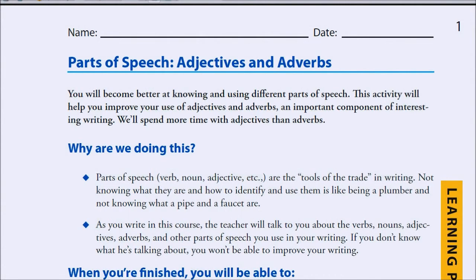This one is about adjectives and adverbs. And this document you're seeing on the screen can be printed for free at loveyourpencil.com. Just search for adjectives, and just read this front page.